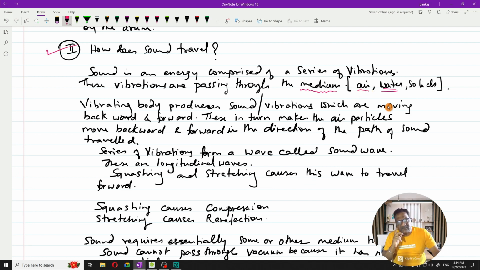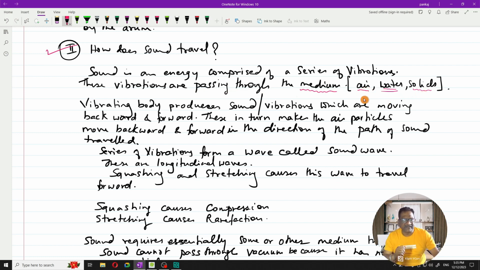Now it can be solids also. Suppose you have a solid rod, and on one side of the rod you are banging with something. At the other end of the rod, because it's a solid metal rod, the sound will be traveling all the way through this metal rod. So solids also can carry sound. So vibration can pass through any medium, and the medium can be either liquid, solid, or a gas.